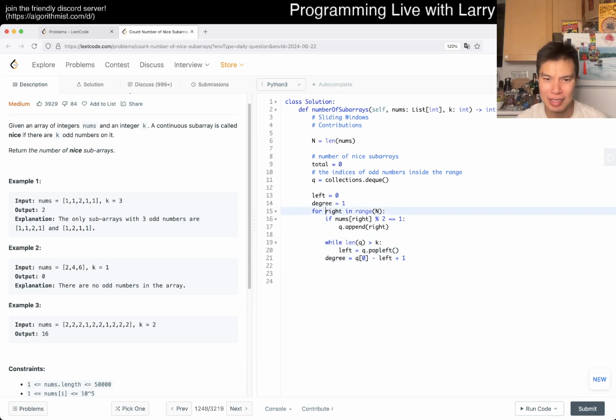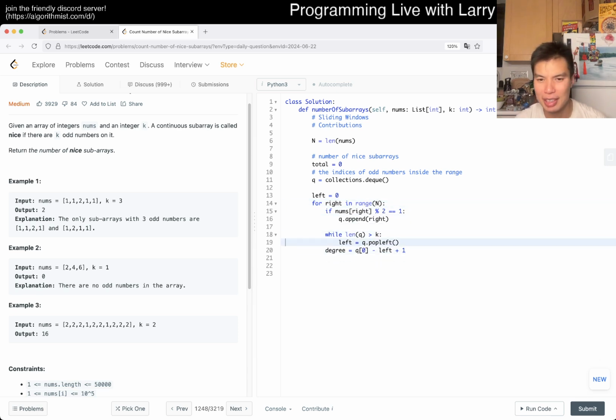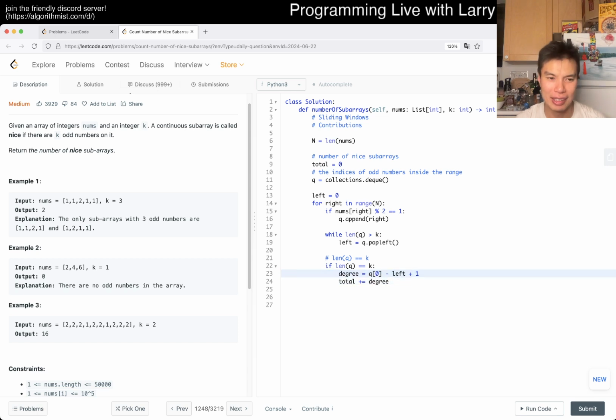Maybe that tries too hard. Let's not prematurely optimize a minor thing, even though we're gonna do this every time. And then now total we add the degree and that's it, right? Because here the invariant is that length of q is 0. Actually, that's not true, so we have to do an if statement because the way that we wrote it, it might not be right. If we're up to here, the queue has 0 items. So okay, we have something like this, and that's pretty much it.